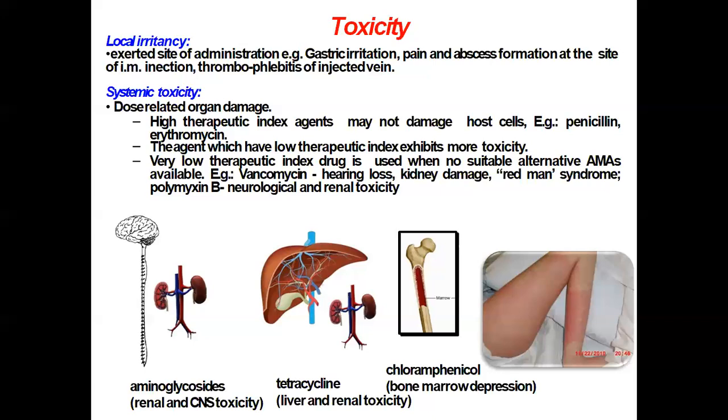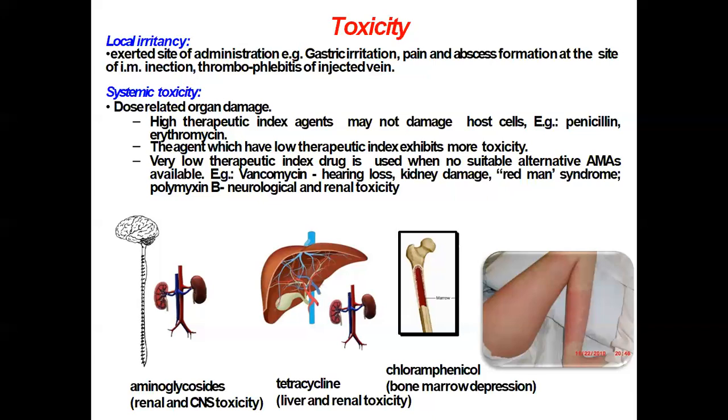There are certain drugs which have a very low therapeutic index, and so they prove to be very toxic. These agents are, for example, polymyxin B, which causes neurological toxicity and also renal toxicity. Another drug is vancomycin, an antibiotic which causes hearing loss and kidney damage.